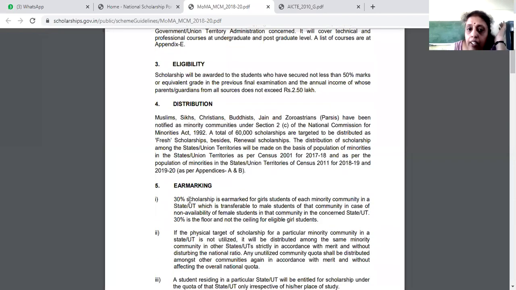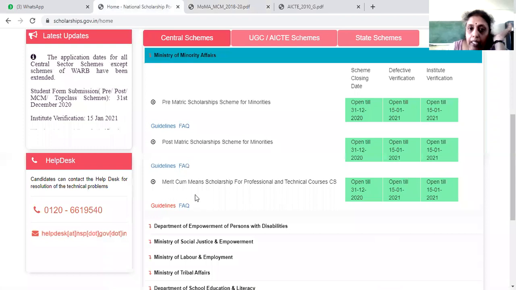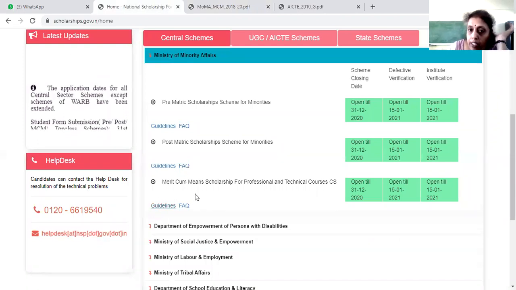And they have earmarked 30% scholarship for girl students. Even in this, they have kept 30% scholarship for girl students of each minority community in the state or union territory, which is transferable to male students of that community in case of non-availability of female students. So if a smaller number of girl students have applied, the remaining vacancies will be given to male students. So this is the advantage of this scheme, the merit-cum-means scholarship scheme.